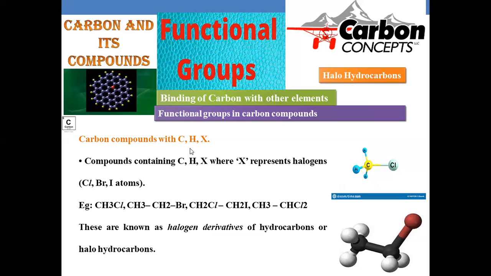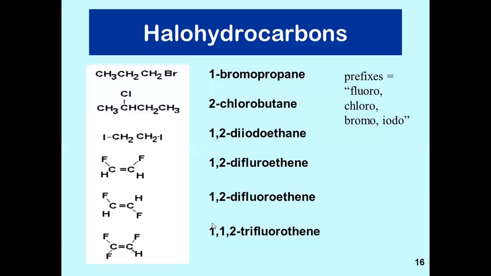So in this manner, carbon compounds with halogen groups may be present, and these are very essential in organic synthesis. These are a few examples where fluoro, chloro, bromo, iodo compounds may be taken. And one bromopropane is named here. Three carbons are there with the bromo functional group, hence it is 1-bromopropane. And here the chloro group is present on the second carbon of a four-carbon chain, so 2-chlorobutane is the name of this compound. In this manner, a few examples of halo hydrocarbons are illustrated in this slide.